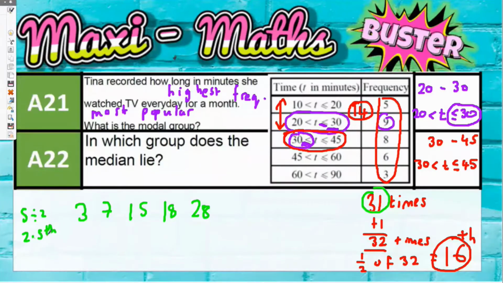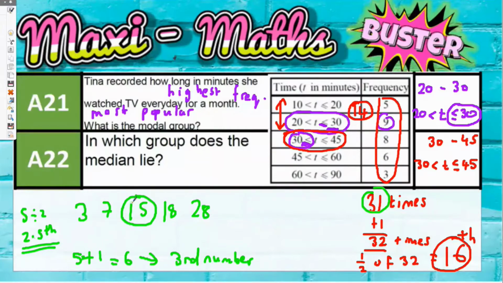You don't say that it's the 2.5th one. That doesn't make sense. You've got to add 1 to 5 numbers. So 5 add 1 is 6, and then you halve it, and that will give you the 3rd number. And you can see that that is actually the median. The 3rd one of those numbers would be the median.